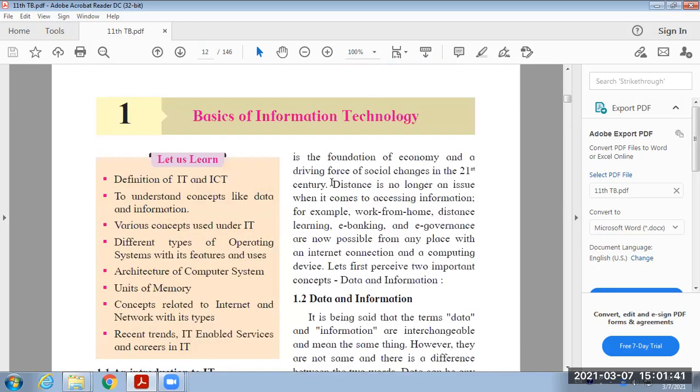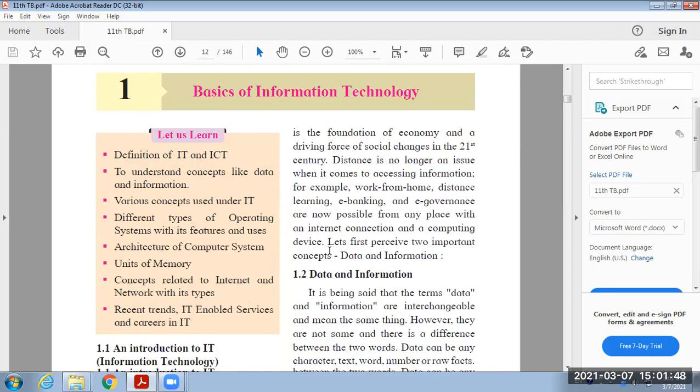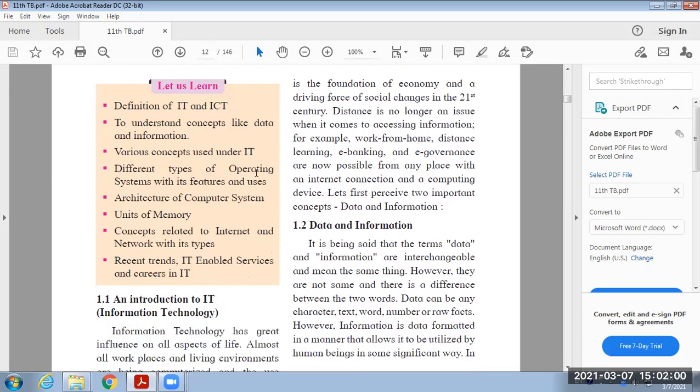This is our first lesson. It is basics of information technology. In this lesson, we are going to study the definition of IT and ICT, different concepts like data and information, various concepts used under IT, then different types of operating systems with its features and usage.